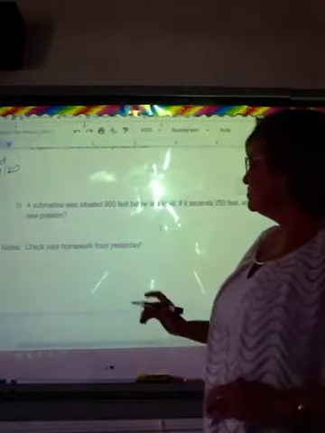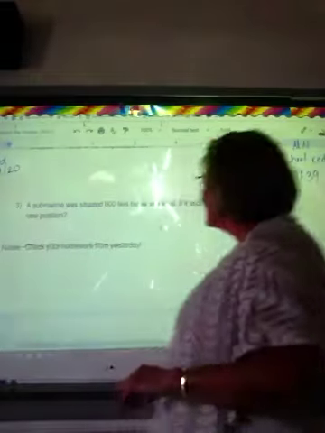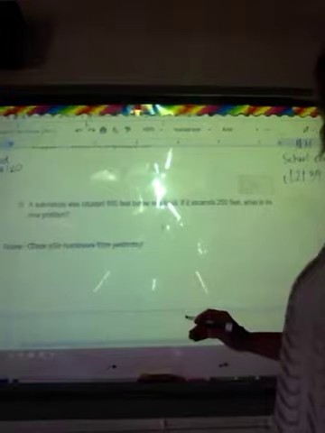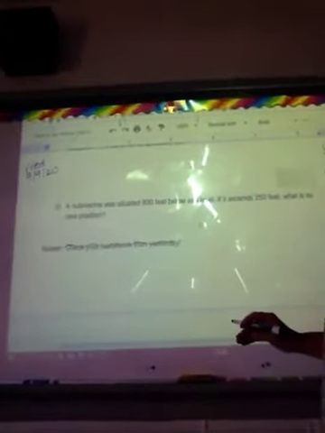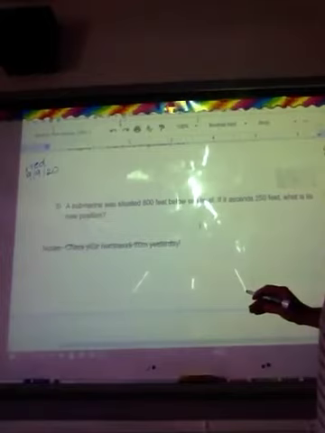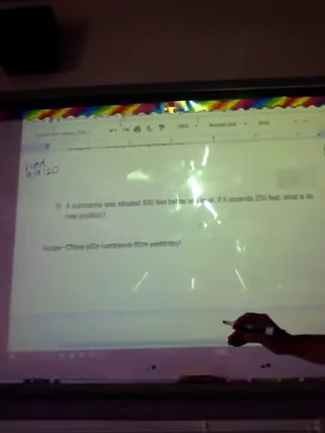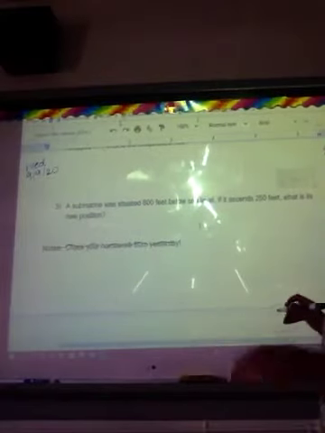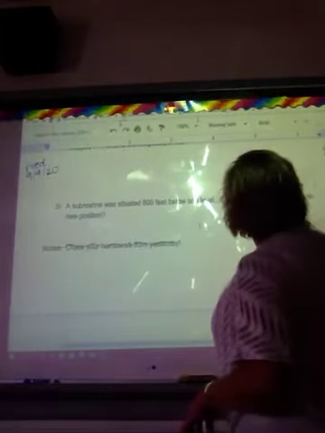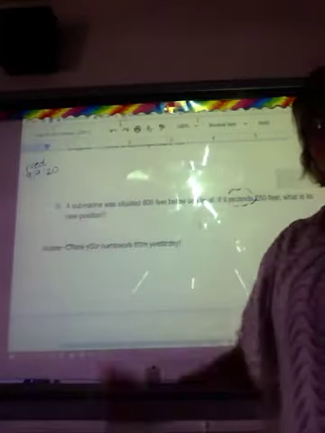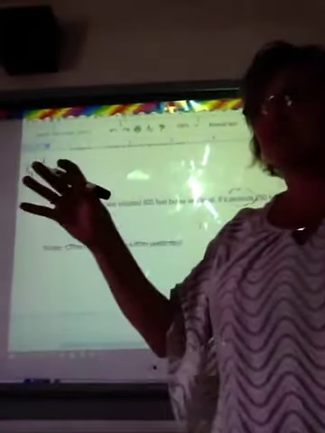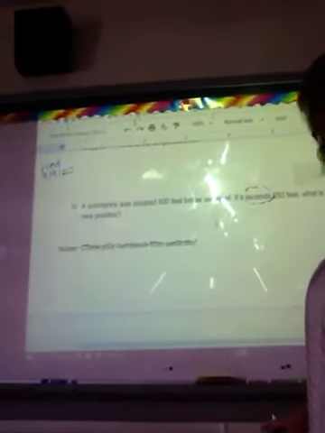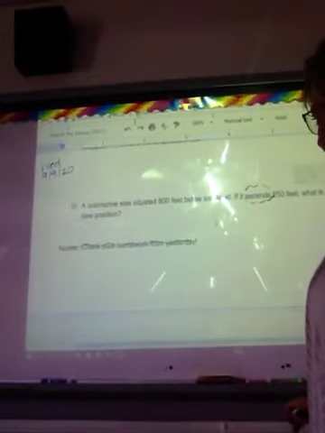Alright, so this you can ignore, we just did that. A submarine was situated 800 feet below sea level. See that? Below sea level. If it ascends 250 feet, what is the new position? Now that word ascends, you may or may not know, means to go up, okay, or to rise. Descend would mean to get lower, okay?